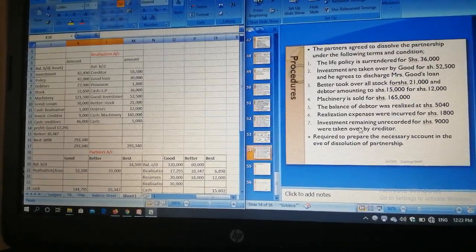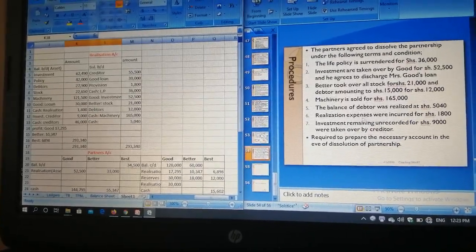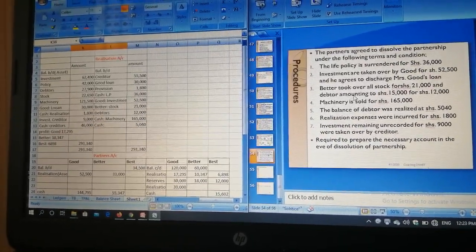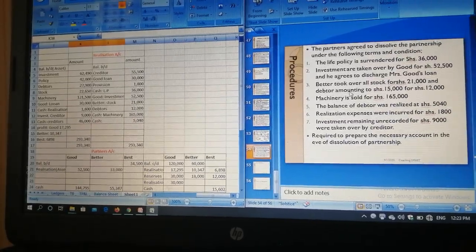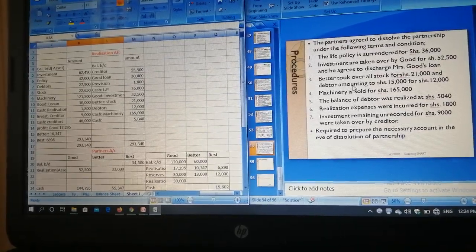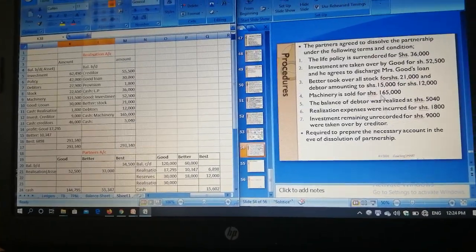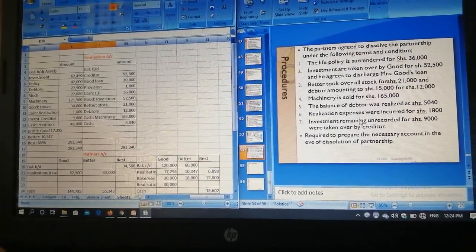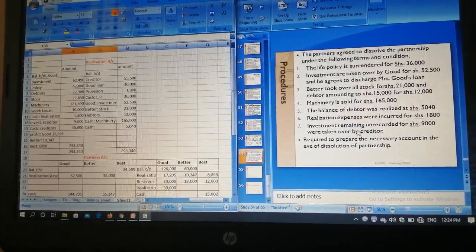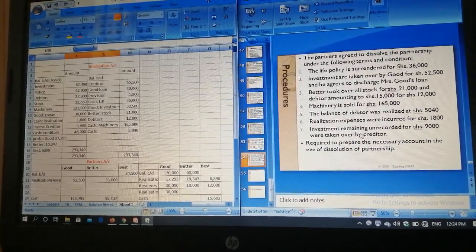Then in additional information, the partners agreed to dissolve the partnership under the following terms and conditions. The life policy is surrendered at 36,000. Investment is taken over by Good for shillings 52,500, and he has agreed to discharge Miss Good Loan. Better took over stock for shillings 21,000 and debtors amounting to shillings 15,000 for shillings 12,000. Machinery is sold for shillings 165,000.